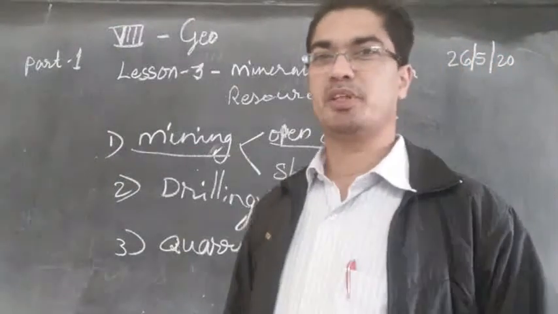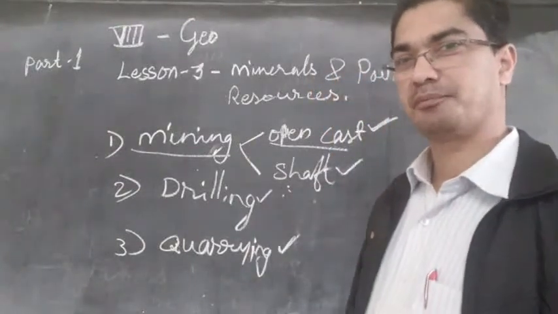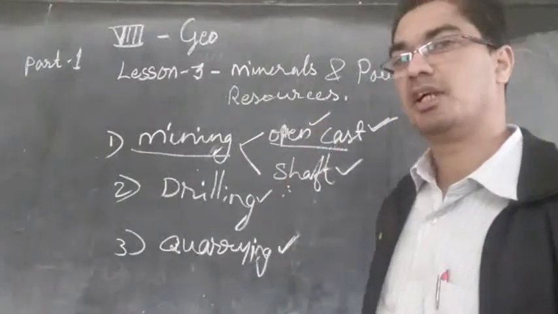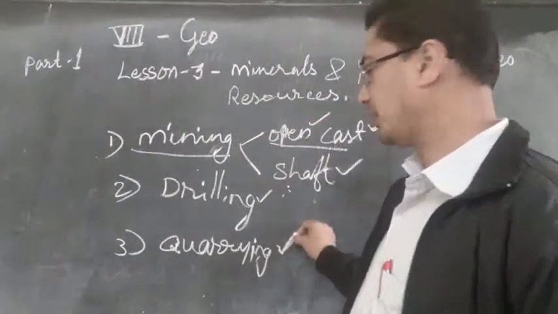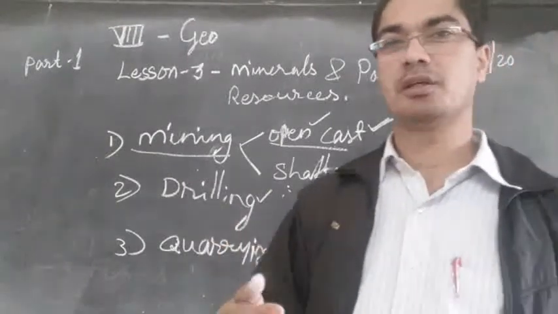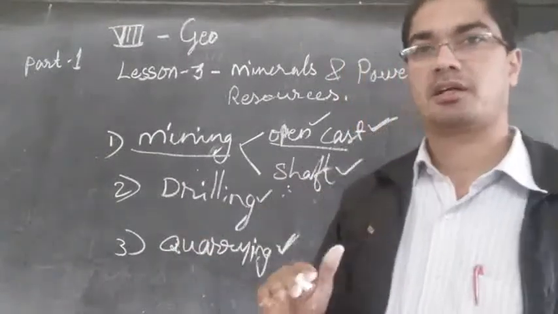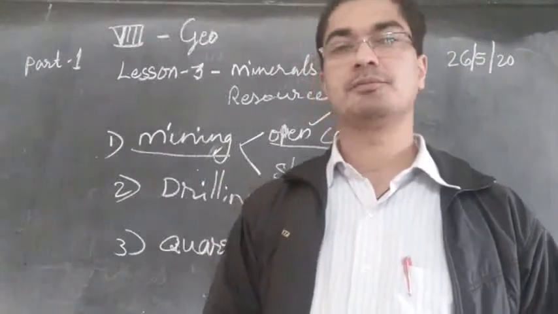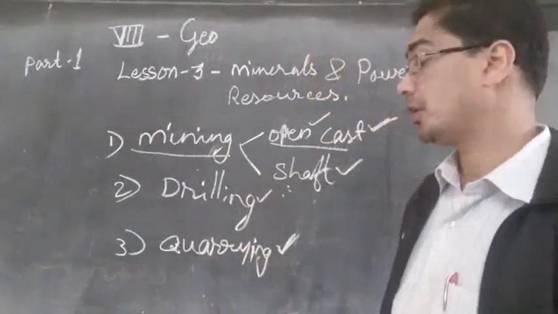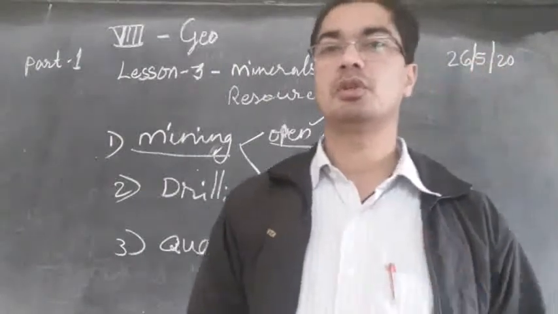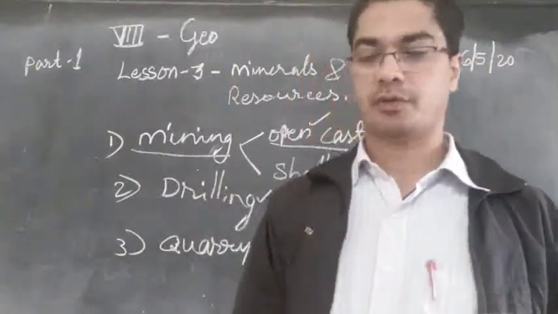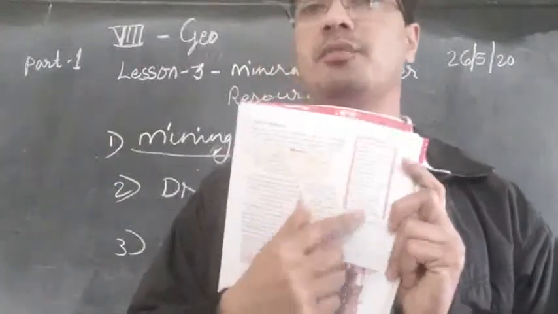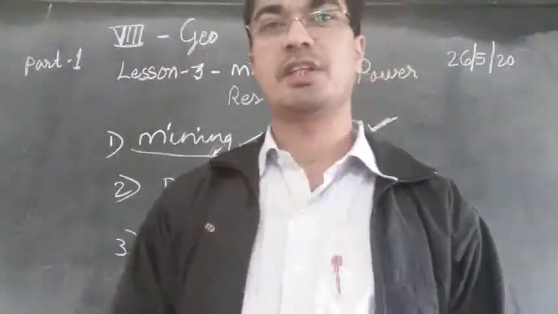And can you say which one will be the easiest or cheapest one? It will be the open cast mining and quarry mining. That will be very close to the top of the earth, the crust of the earth, and therefore without spending much money, we will be able to extract the minerals from there. Now you can see in the small column a little bit of general knowledge.